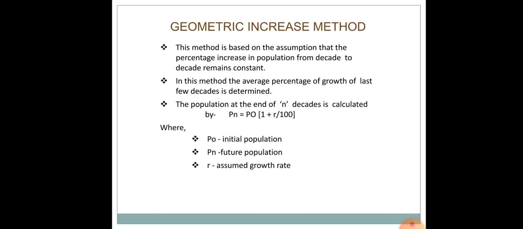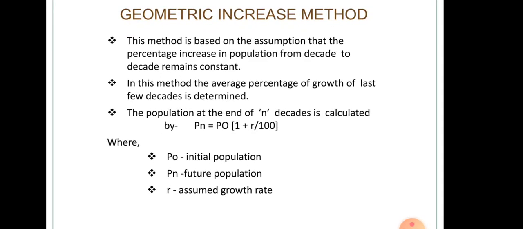Coming to the next method, the geometric increase method. Again, this method is based on the assumption that the percentage increase in population from decade to decade remains constant.